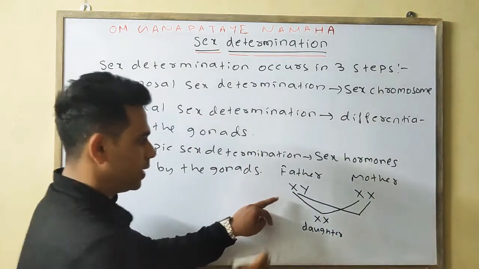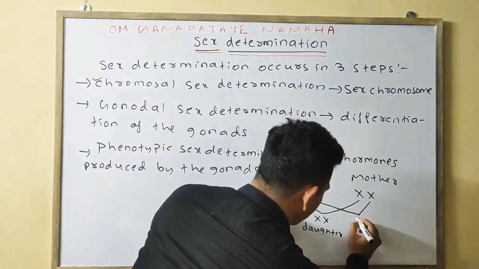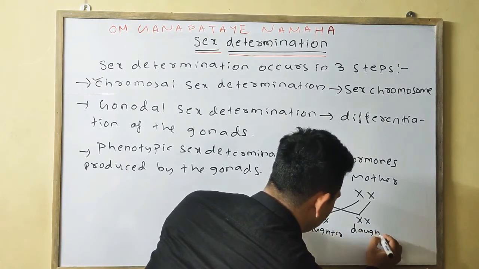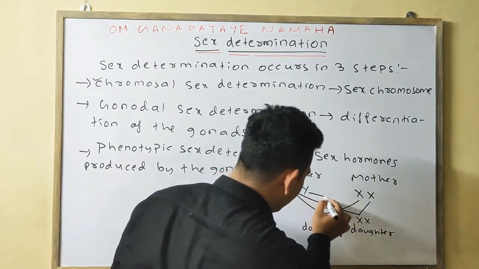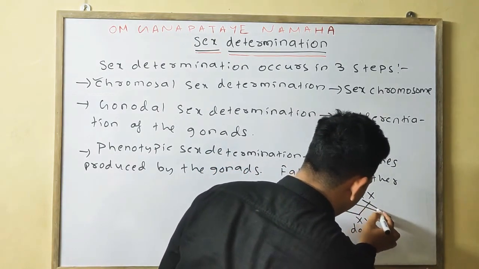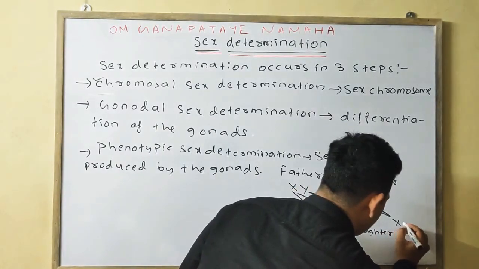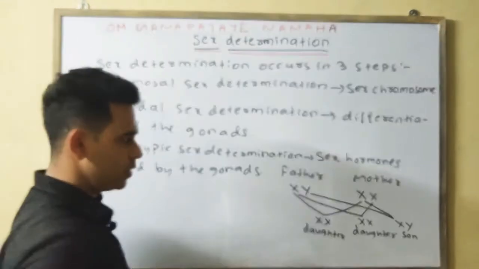Okay, similarly this X will cross with this X to form XX, meaning daughter. Next, this Y will cross with this X, forming XY, meaning son.